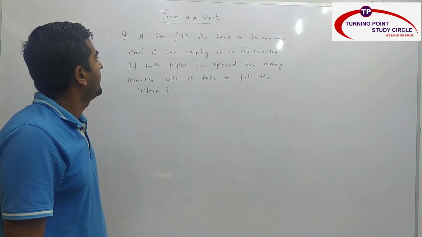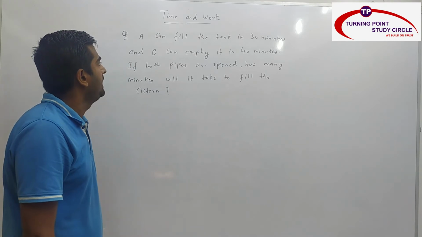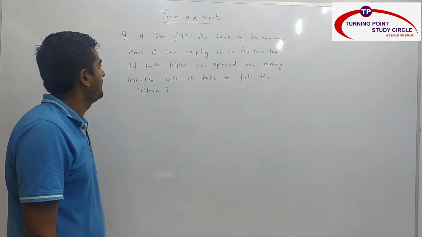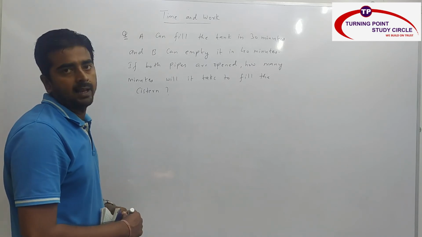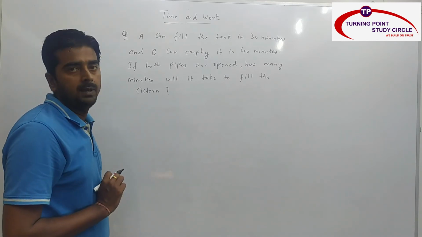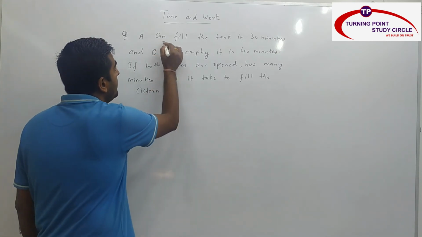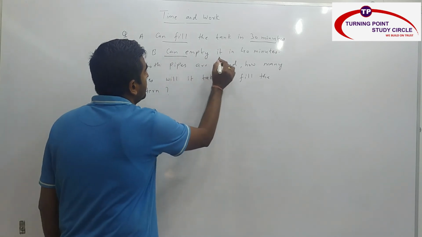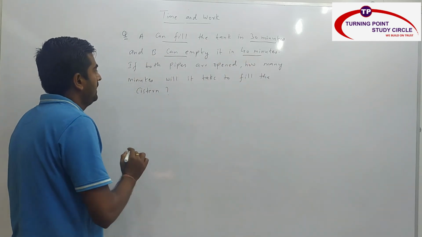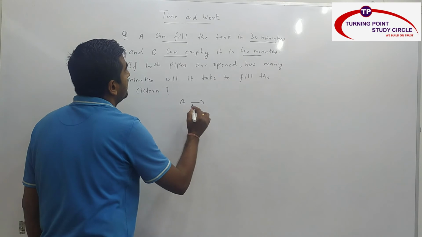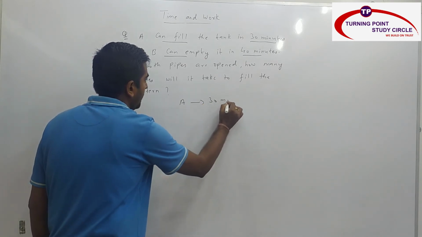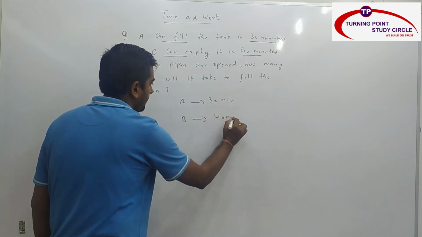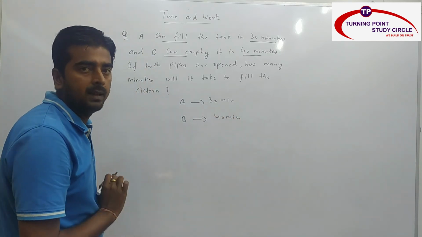A can fill the tank in 30 minutes and B can empty it in 40 minutes. If both pipes are open together, how many minutes will it take to fill the cistern? Now there is a tank where two pipes A and B are there. A is filling the tank in 30 minutes and B is emptying the tank in 40 minutes. Right? So A is nothing but 30 minutes, and B is nothing but 40 minutes. But remember, B empties the tank.